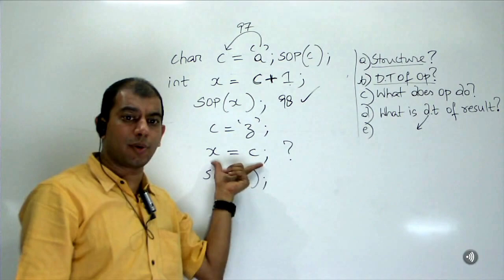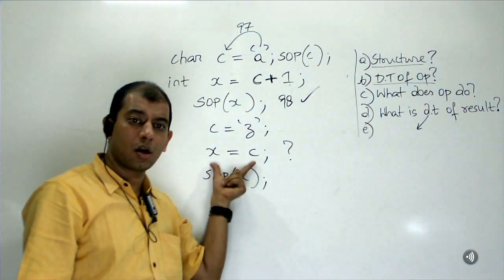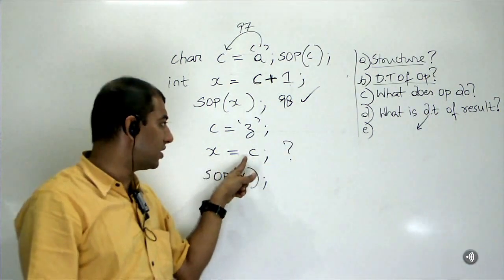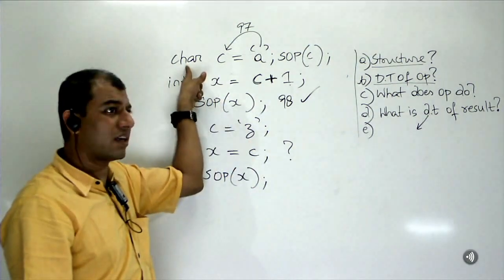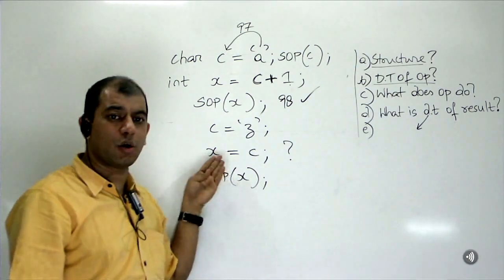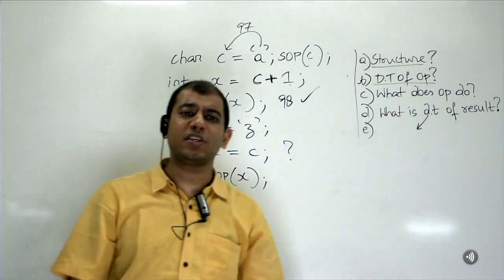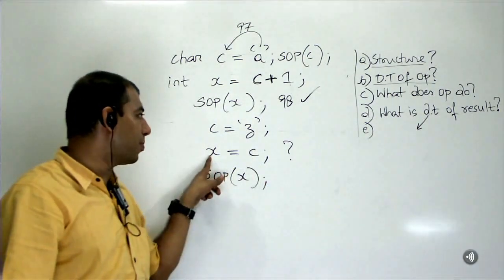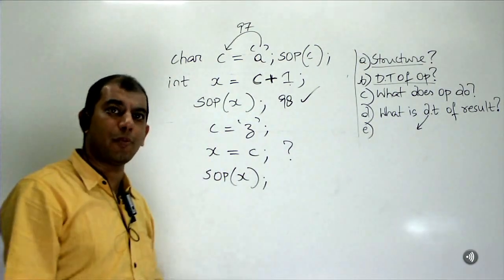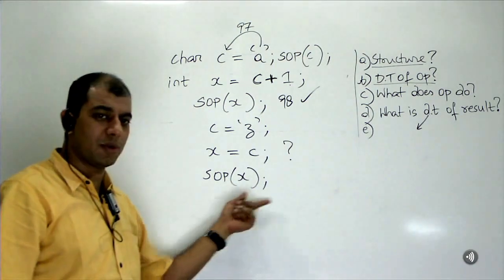X is equal to C. Possible or not? C you already know. I've already declared. X is int. C is character. Can I store from a character into an int or not? Of course, yes. They are integer data types. So this is smaller data type to bigger data type. I can obviously do SOPX. What will be the value printed out?